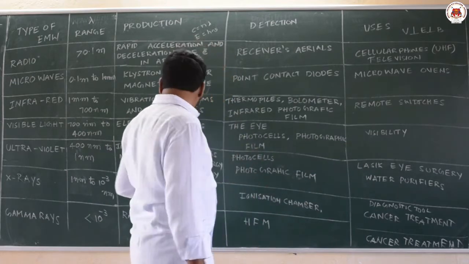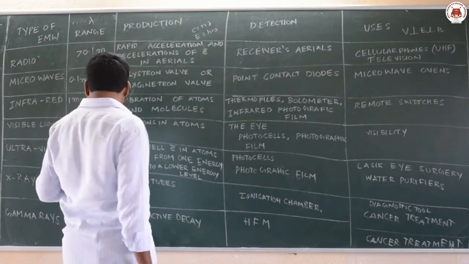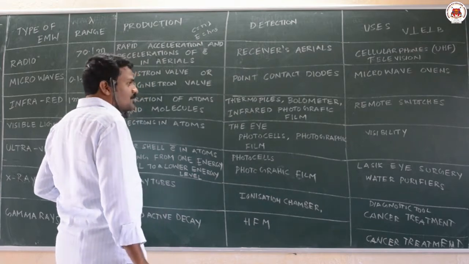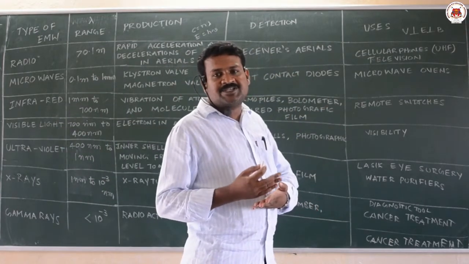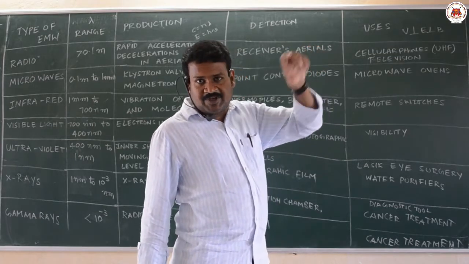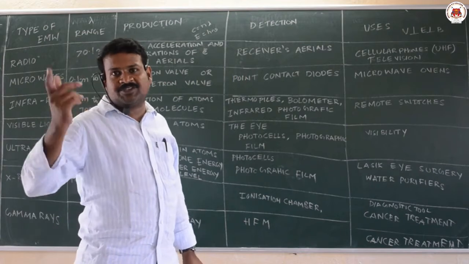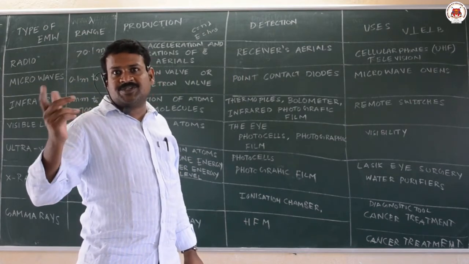And next type of wave is ultraviolet rays, 400 nanometers to 1 nanometer. If you observe the Lyman series, Balmer series, Paschen series, Brackett series and Pfund series, the Lyman series is formed in the ultraviolet region, and the Balmer series is formed in the visible region.